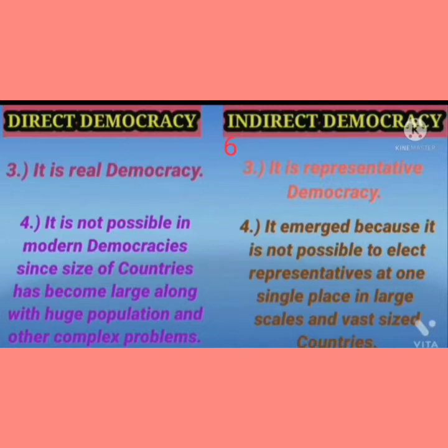So it is not possible in modern democracy since size of the countries has become large along with huge population and other complex problems. Now in indirect democracy, it emerged, means indirect democracy emerged because it is not possible to elect representatives at one single place in large scale and vast size countries.